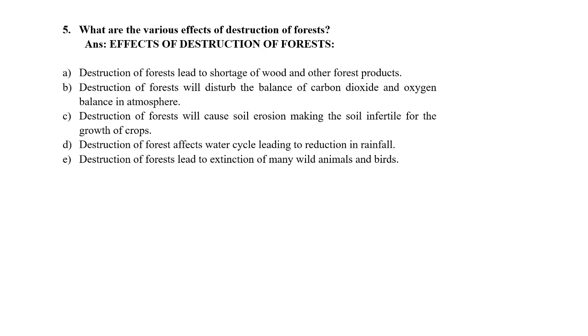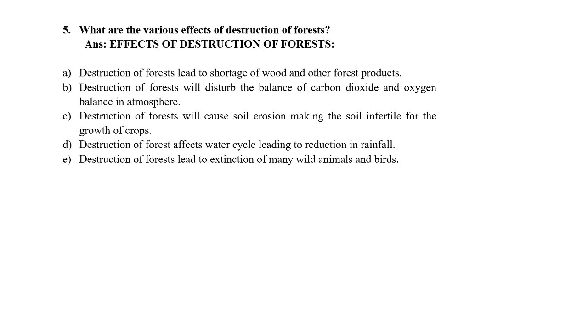Next, destruction of the forest will disturb the balance. Balance of what? Balance of carbon dioxide and oxygen. That means in the atmosphere there is a balance of carbon dioxide and oxygen which is drastically deteriorated if the forests are cut. And also it leads to soil erosion.